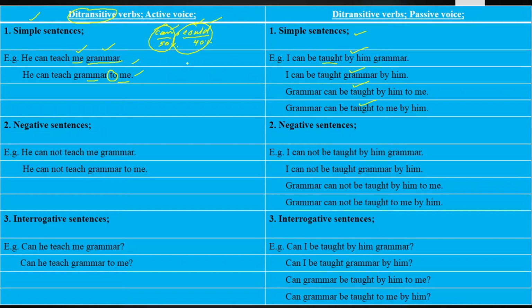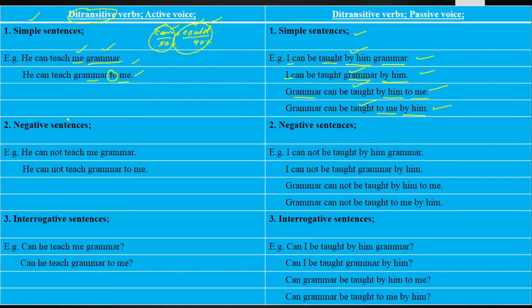First you will bring the indirect object first in place of the subject, and then after that you will put by him grammar, grammar by him. Then you will bring the direct object first, the non-living, and then by him first, to me at the end, or to me at the beginning, by him at the end. So sentences will be in this way. I can be taught by him grammar. I can be taught grammar by him. Grammar can be taught by him to me. Grammar can be taught to me by him.